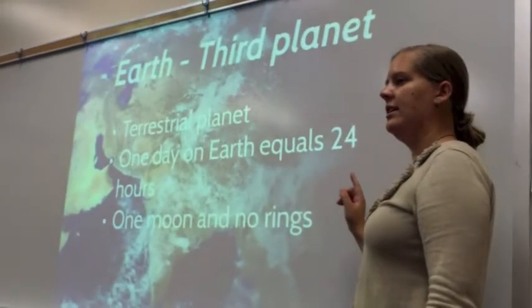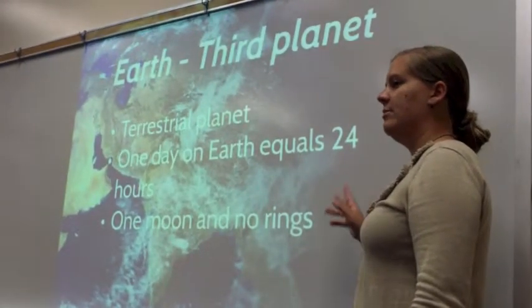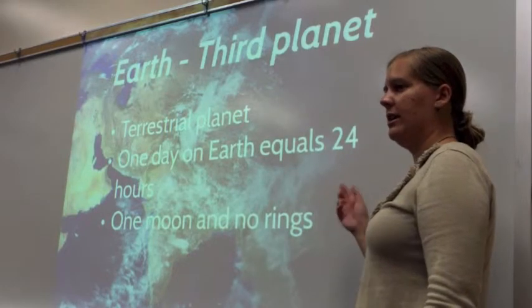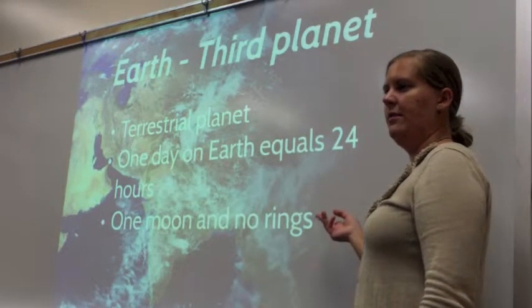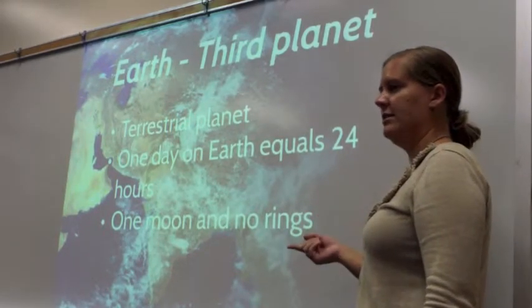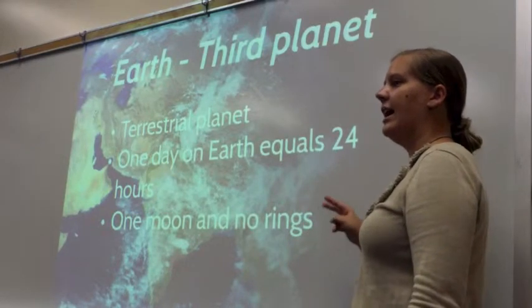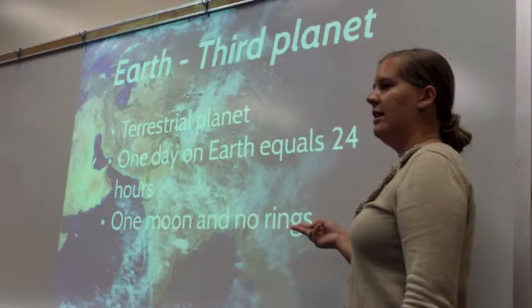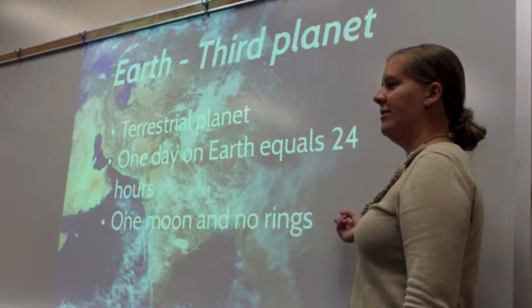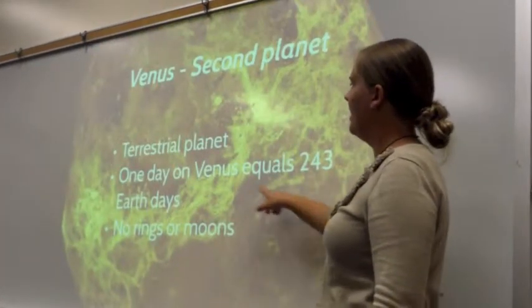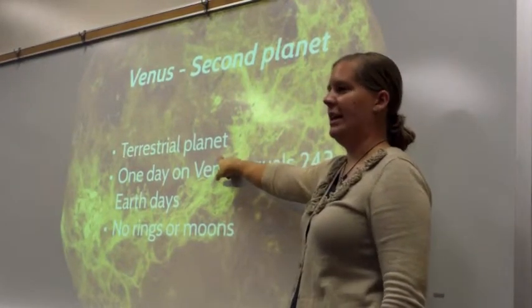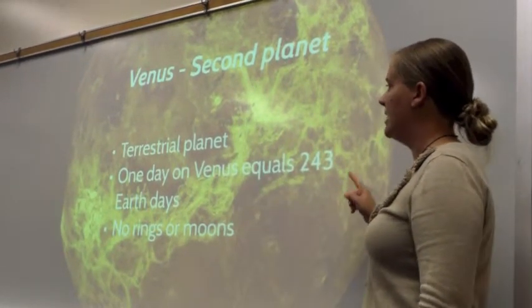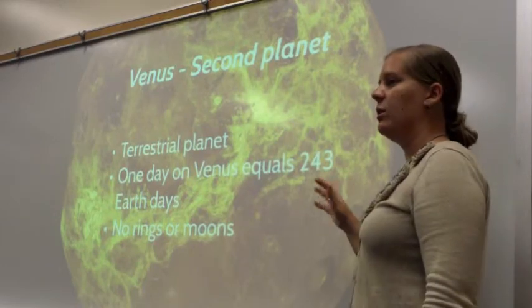So is there anything that you noticed that was a similar characteristic between Mercury and Venus? No rings. No rings. Did you notice what type of planet they said it was? We can go back if you'd like to look. It is a terrestrial planet. They're both terrestrial planets. And terrestrial means it's a rocky planet.